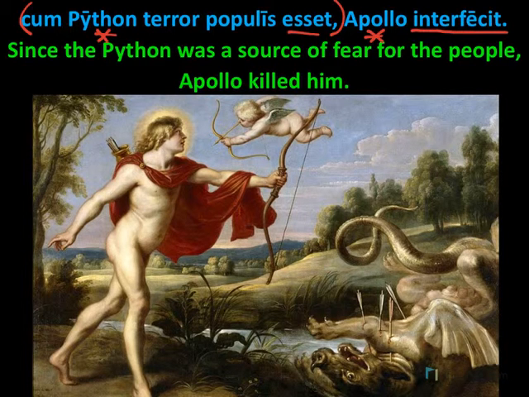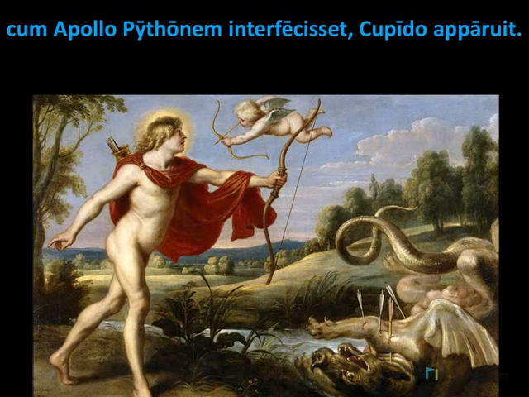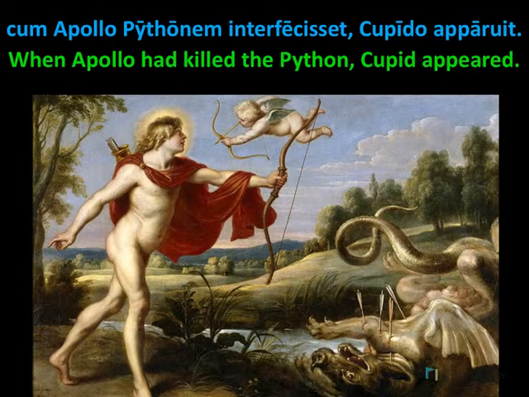Let's continue reading about Apollo and the python. Cum Apollo Pythonem interfecit, Cupido apparuit. When Apollo had killed the python, Cupid appeared. Now, again, note that the main verb of our sentence is apparuit, and the subject of that verb is Cupido.